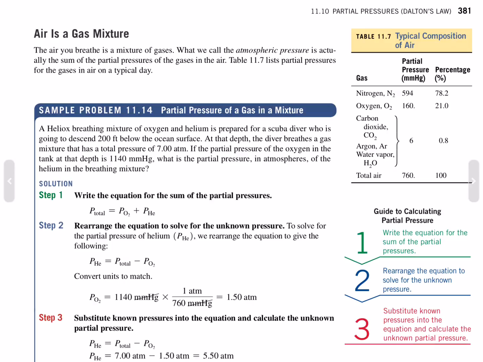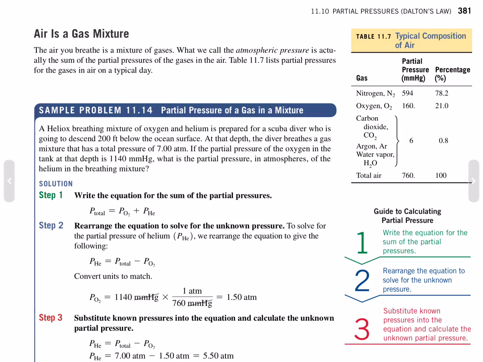Air is a gas mixture. The air that you breathe is a mixture of gases. We call the atmospheric pressure, which is actually the sum of the partial pressures of the gases in the air. Table 11.7 lists partial pressures for the gases of air on a typical day. Table 11.7, typical composition of air.